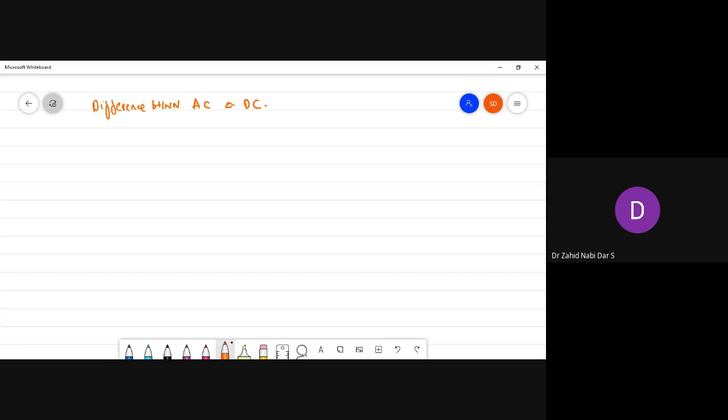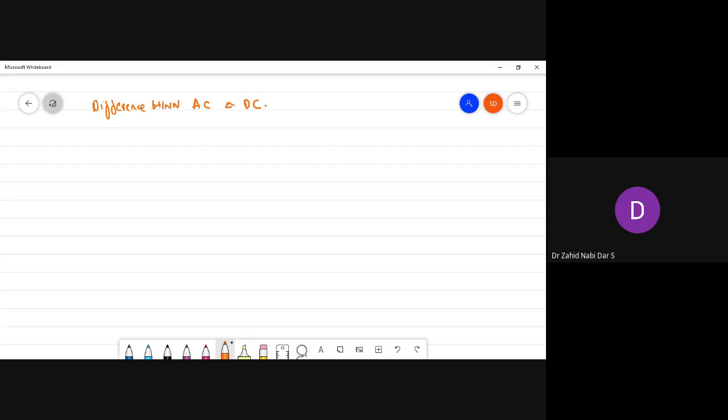Because of this reason, the loss in DC would be I square R loss in a single line, that is phase and neutral. But in a single phase AC circuit, the loss would be 2 I square R because of the go path and the return path which I have showed you. So the number third thing is that electrons keep switching directions forward and backward, whereas in DC electrons move steadily in one direction, that is forward.